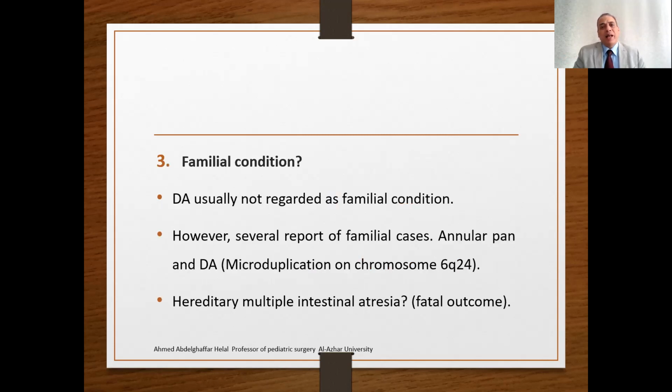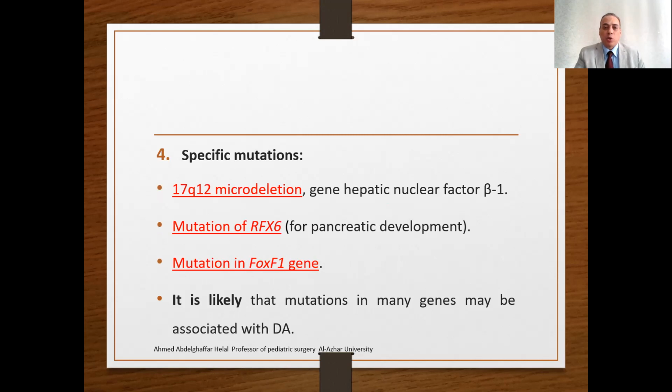The third hypothesis may be related to familial conditions. Duodenal atresia is usually not regarded as a familial condition. However, there are several reports of familial cases. Some cases reported annular pancreas with duodenal atresia related to microduplications on chromosome 6q24. Sometimes it may be part of hereditary multiple intestinal atresia. In such cases, the infant has a fatal outcome even with bowel resection and correction.